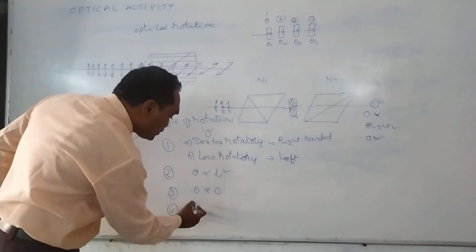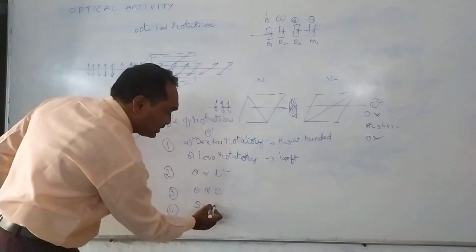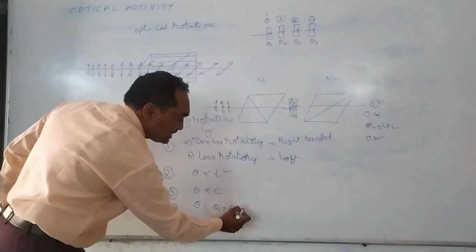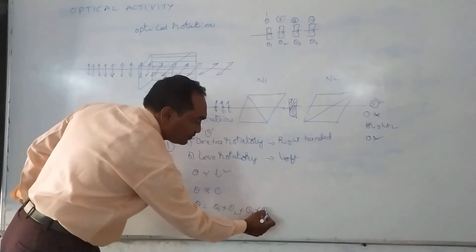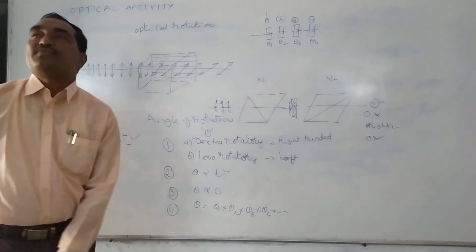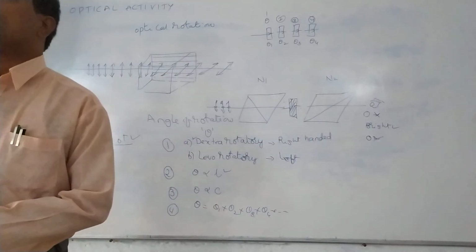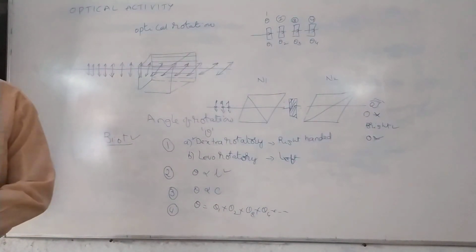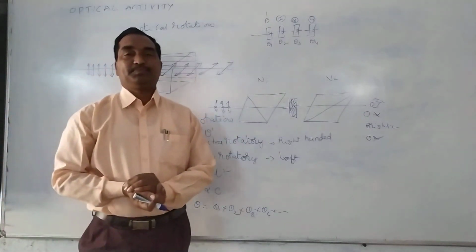Then the total angle of rotation theta is equal to the sum of all these angles. These observations were made by Biot in the optical rotation experiments.